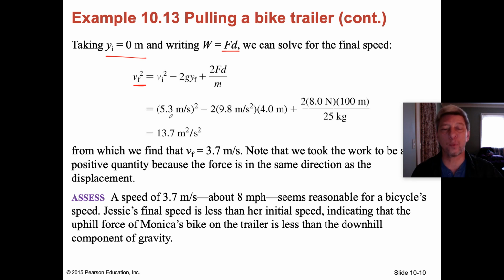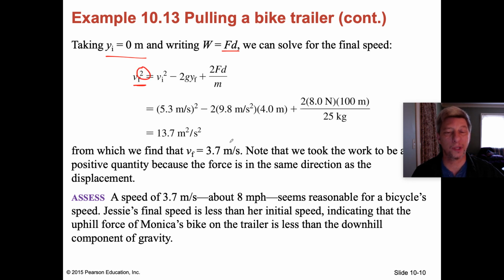We end up with 5.3 squared minus 2 times 9.8 times 4 plus 2 times 8 times 100 divided by 25 kilograms. Do the math there, and you end up with 13.7 meters squared per second squared. But remember, we still have to take the square root because it was VF squared.